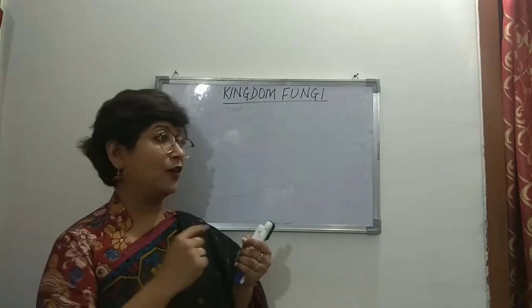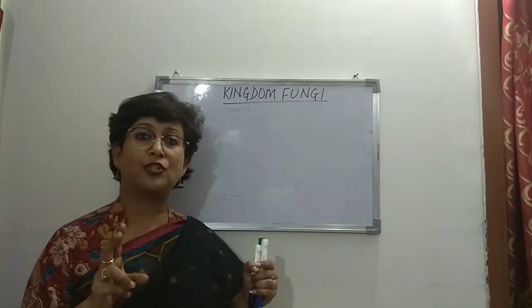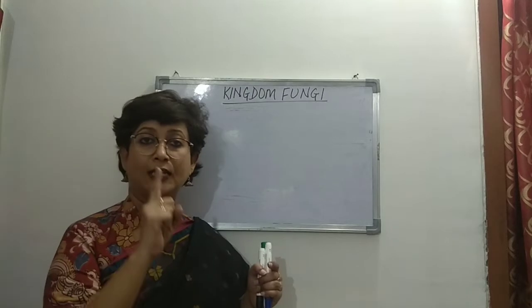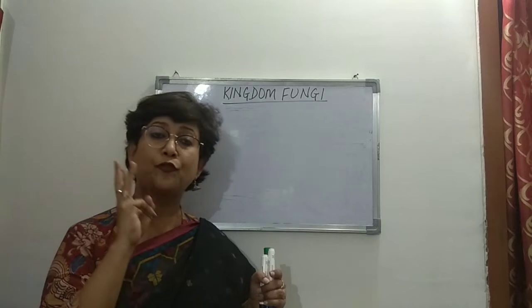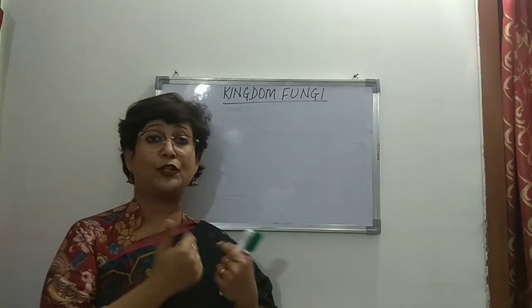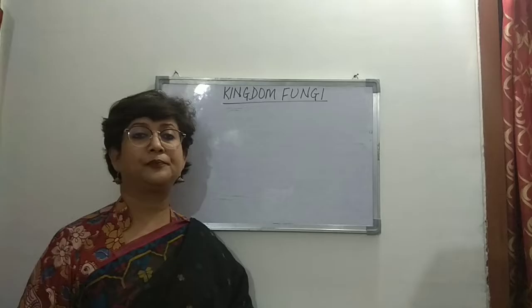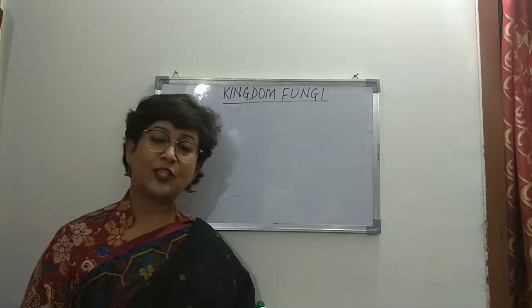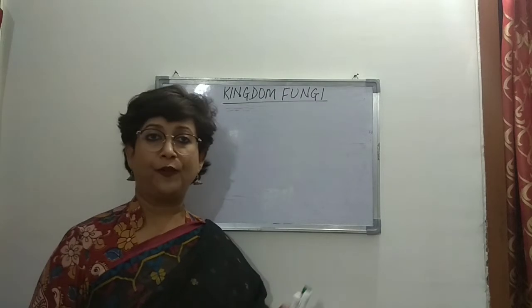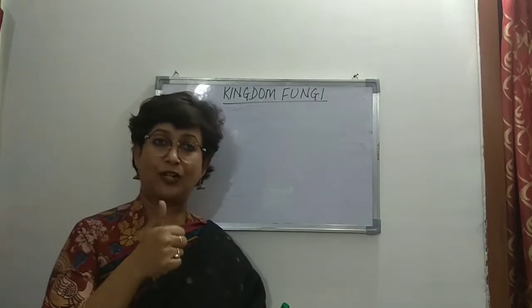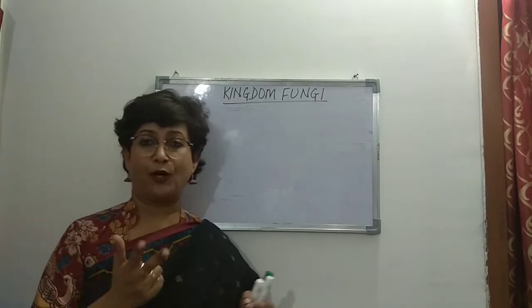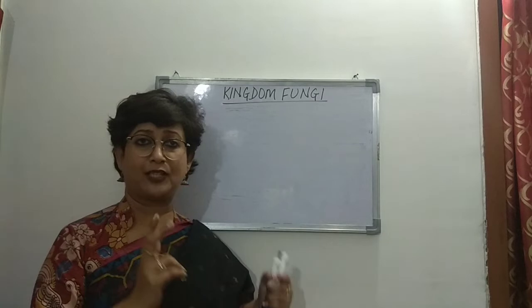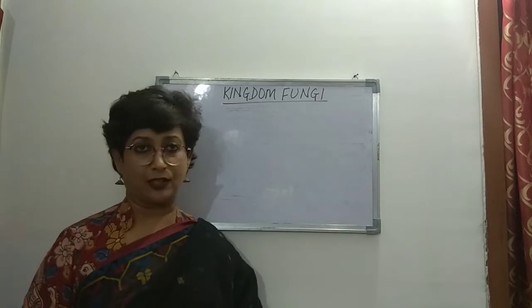And then again, we talked about the basis of classification, three bases: mycelium, the structure of the mycelium, spore formation, and fruiting body, right? Fruiting body also we talked about, that is the fungal structure. So the basis of classification of kingdom fungi is the mycelium, then the spore formation, and the fruiting body. And the fruiting body we had discussed in the previous class, that is the structure of the fungus, right?